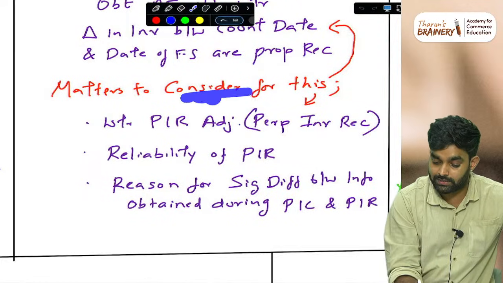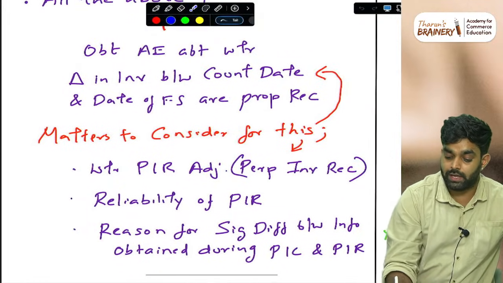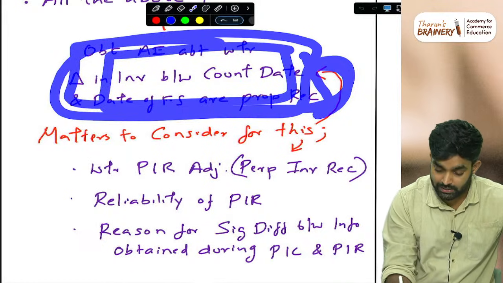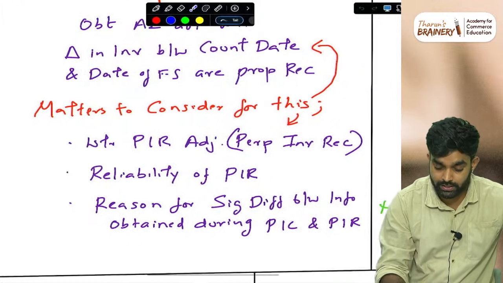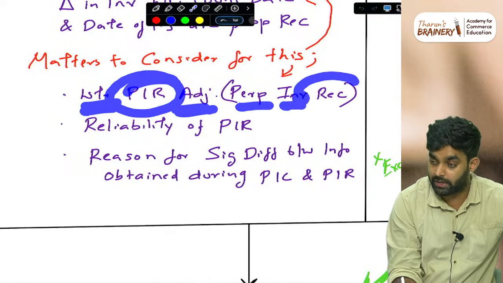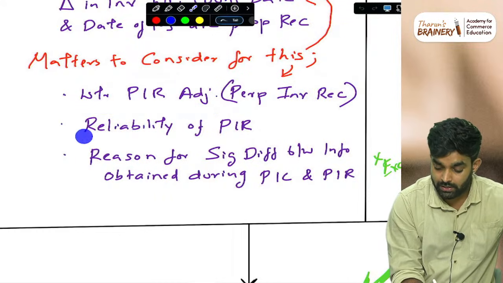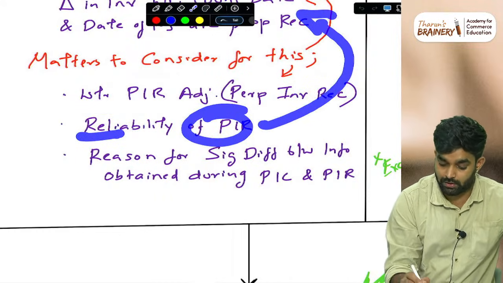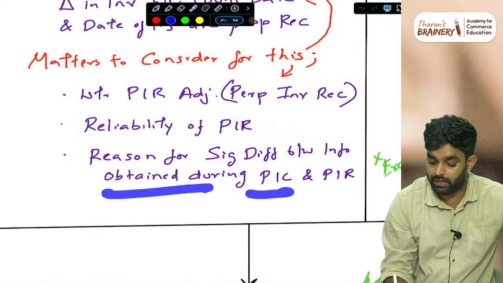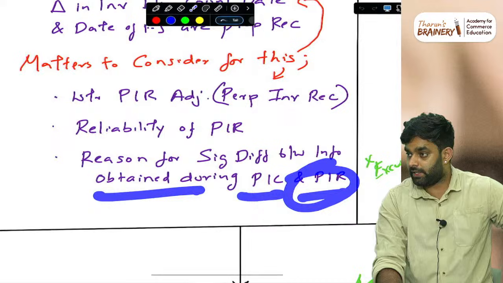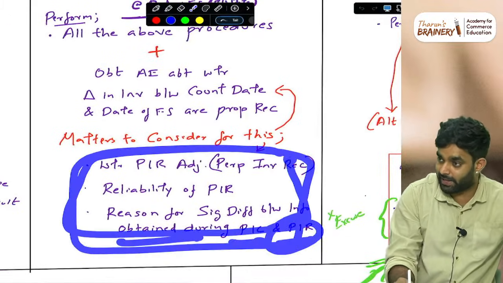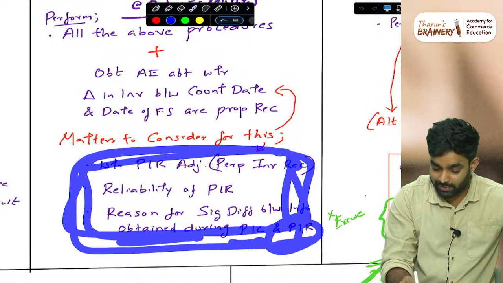Then the matters to consider when checking this change: whether the perpetual inventory records are adjusted, the reliability of the perpetual inventory records, and the reasons for any significant difference between information obtained during counting and the perpetual inventory records. Sometimes they can make a question on this, so everyone studies this much.